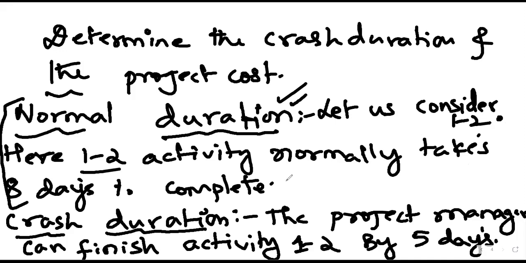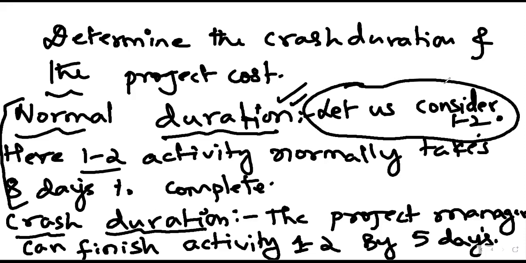After this statement, you can just write: to understand normal duration, the 1-2 activity is being considered. Either way, you can write this statement right in the beginning. So with the 1-2 activity, we are trying to understand normal duration, but this concept holds good for all the activities. Is it clear? Yes, sir.